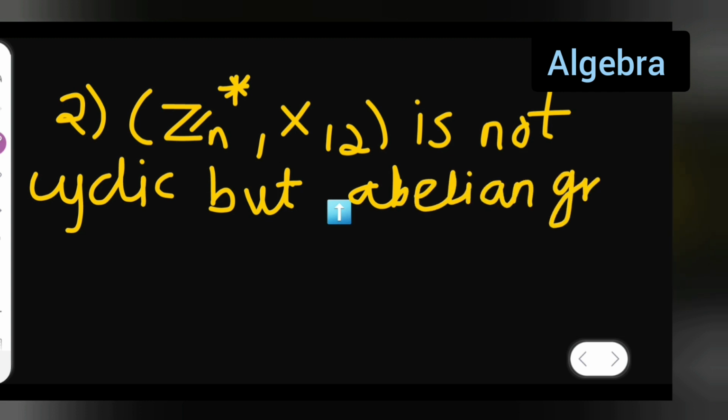So I hope you have understood the proof that every cyclic group is abelian, but an abelian group need not be cyclic, and I have given you the examples also.